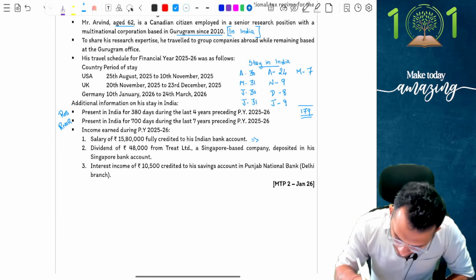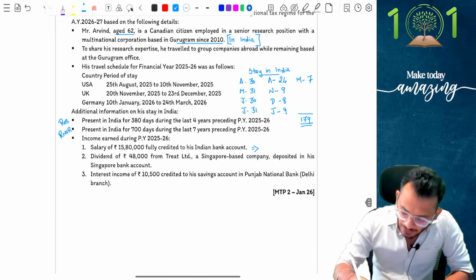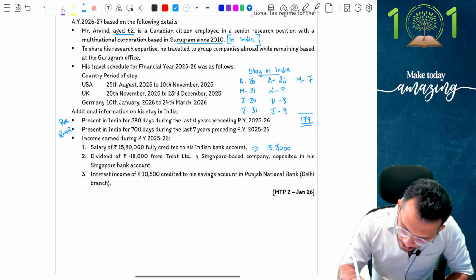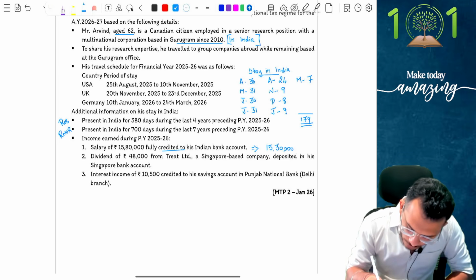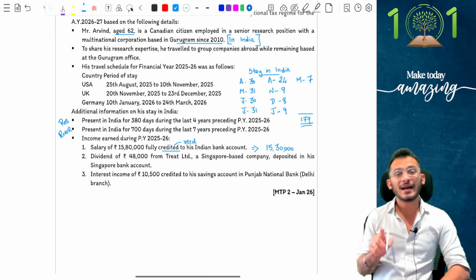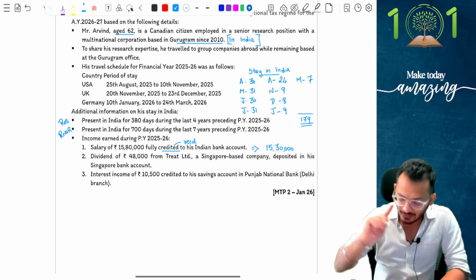But I am not going to tax 15,80,000 because the person is opting out of default tax regime. I am only going to tax 15,30,000. Why do I tax like that? Because it says credited to his bank account, which means this is received, and I don't want to tax the receipt. I want to tax the income. Income from salaries gives a standard deduction of 15,30,000.